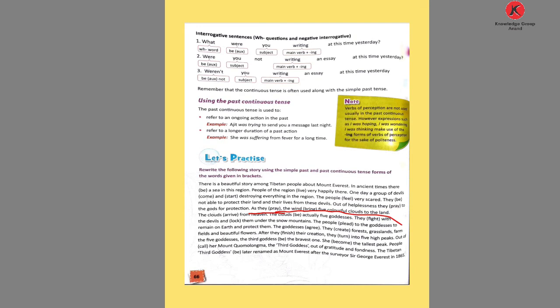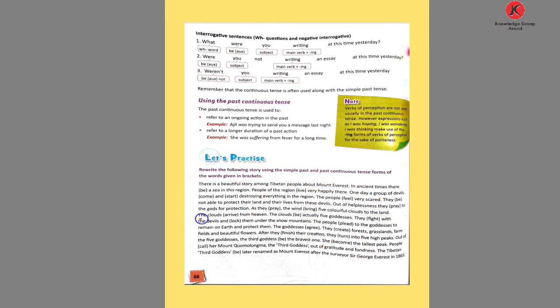As they pray, the wind bring five colorful clouds to the land. As they pray means the action was continuing. As they were praying, the wind brought. Bring changes into brought. They brought five colorful clouds to the land.